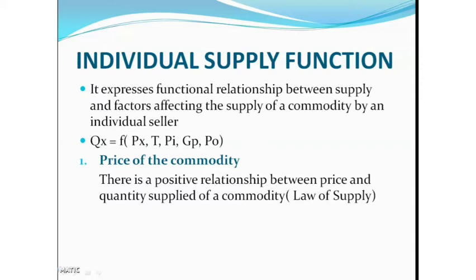Then let us find out the relationship between supply and each of these determinants. First one, price of the commodity. What is the relationship between quantity supplied of a commodity and price of the commodity? We have already studied it in the last class: the law of supply expresses the relationship between price of the commodity and quantity supplied. There is a positive relationship between price and quantity supplied of a commodity.